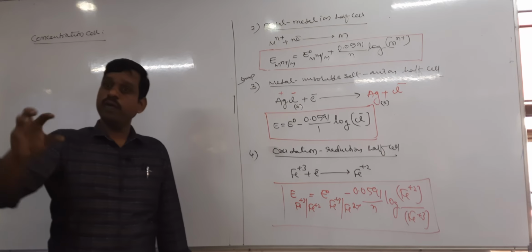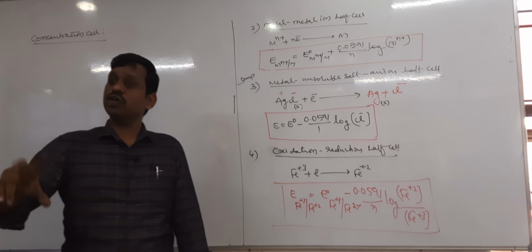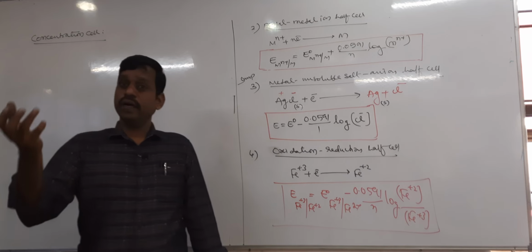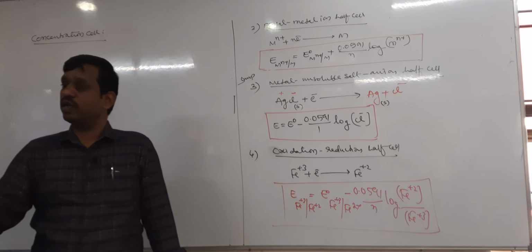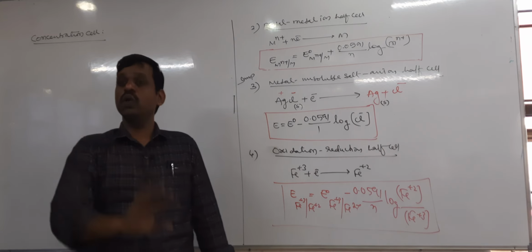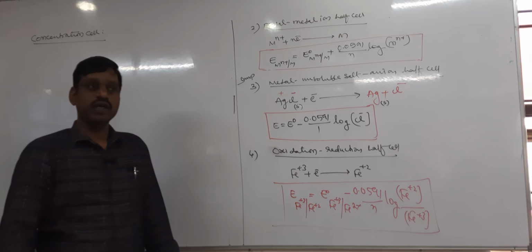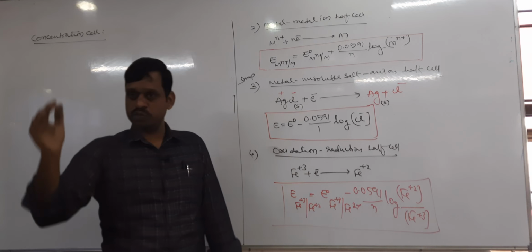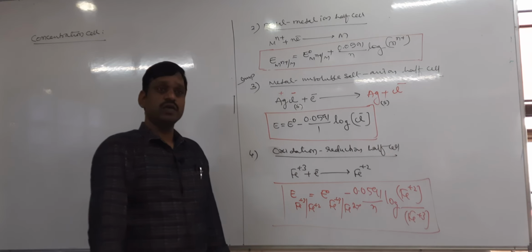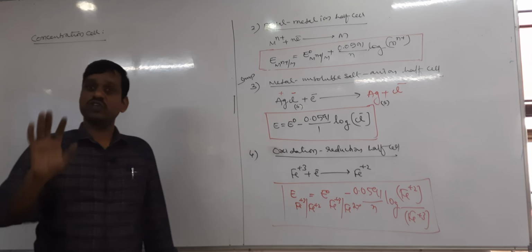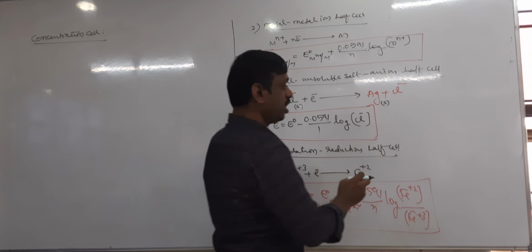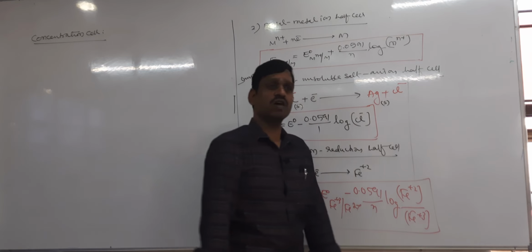Current will be produced how? By the transport of the substance. What are the substances usually? Ions. By the transport of the ions from higher concentration to lower concentration, or higher pressure to lower pressure. Due to this, current will be produced. Such kinds of cells are called concentration cells. Here, what is the specialty of these concentration cells?